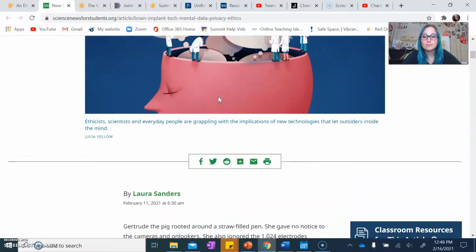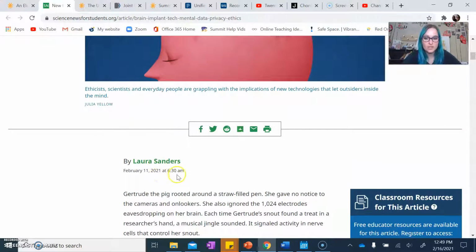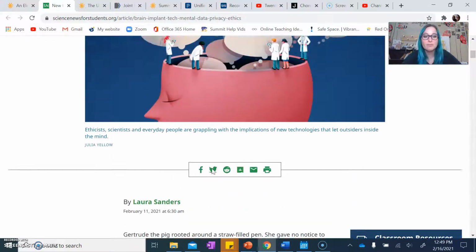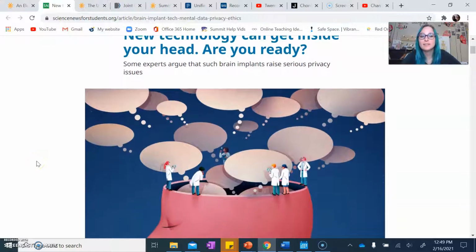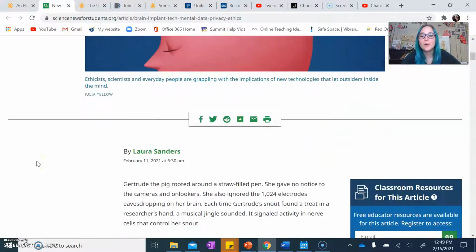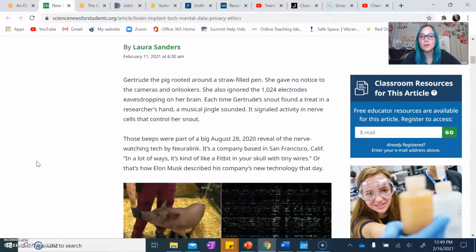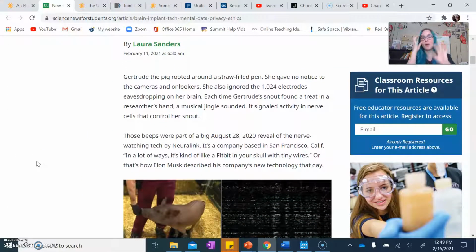Again, notice this was just printed February 11th, 2021, very recently. This article is called New Technology Can Get Inside Your Head. Are you ready? Some experts argue that such brain implants raise serious privacy issues. As I'm reading out loud to you, we can pause the video periodically to just check, what are you hearing? What is the article talking about? Just to make sure we understand.